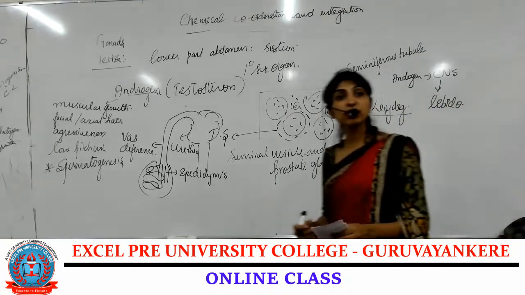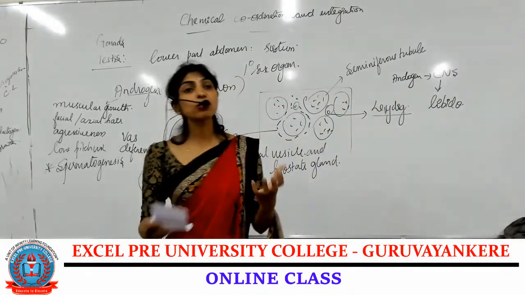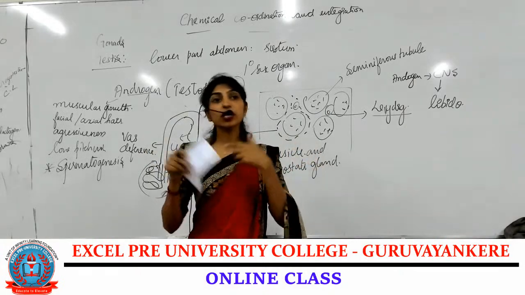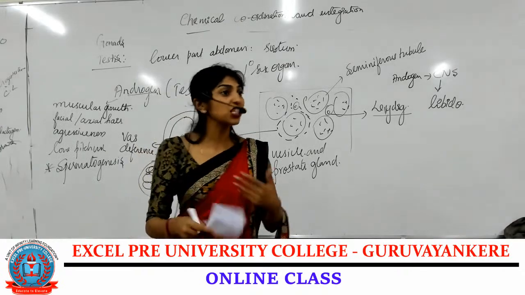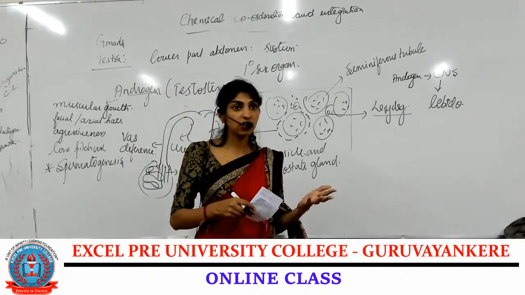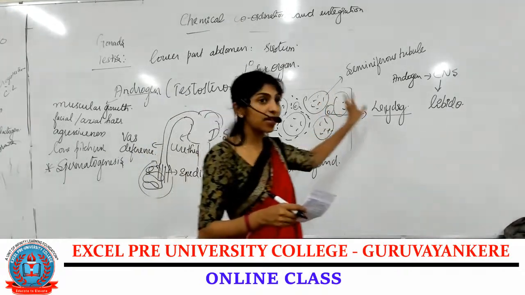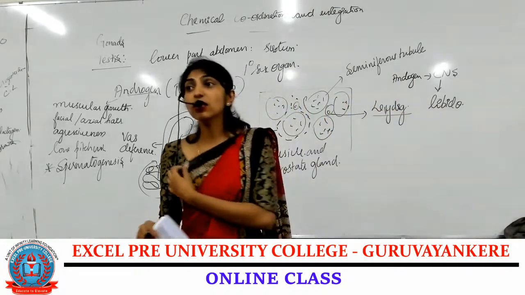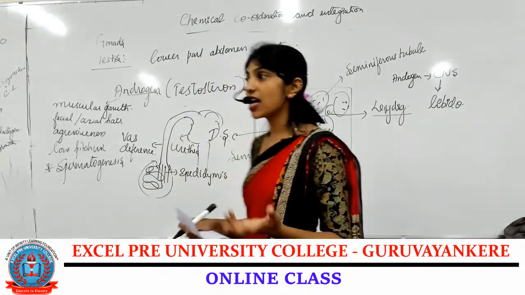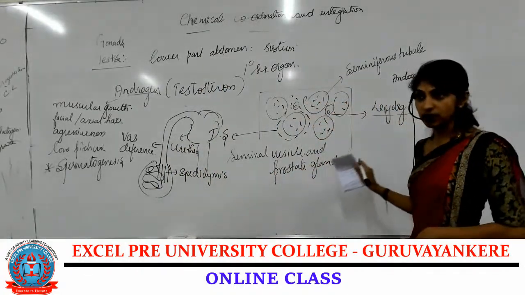That is male sexual behavior, where after the age of puberty, the male gets attracted towards the female. All these are changes in behavior in the male. That is because of the androgen, which acts on the central nervous system, and it will develop male sexual behavior, desire or the male sexual desires. Is that clear?